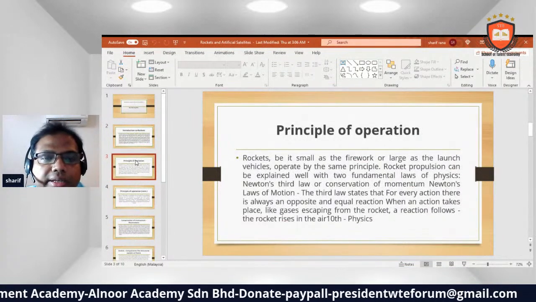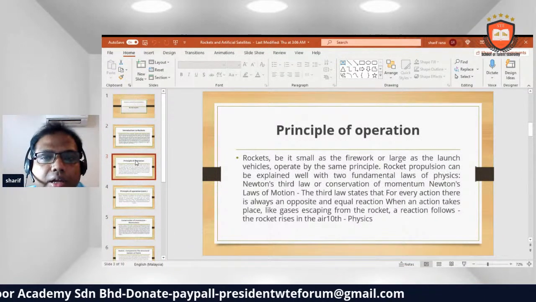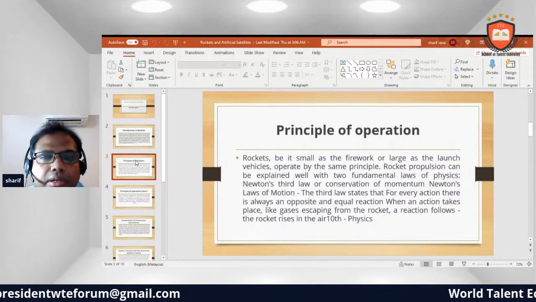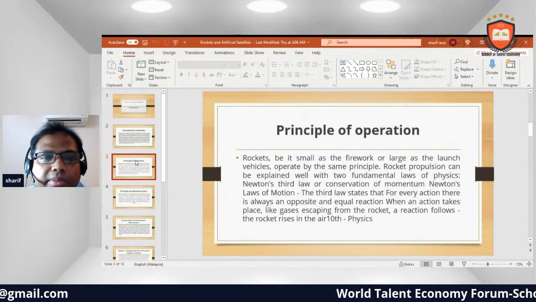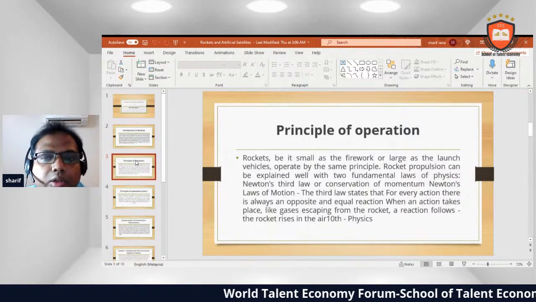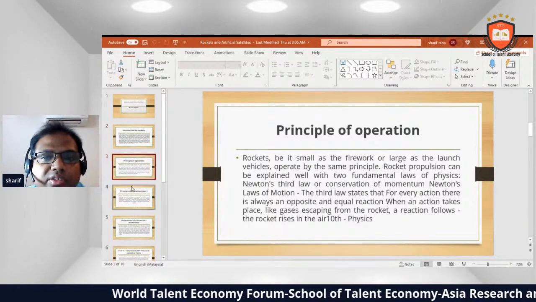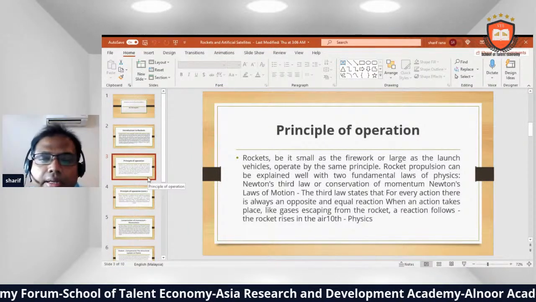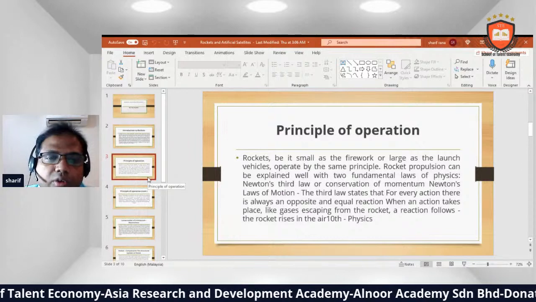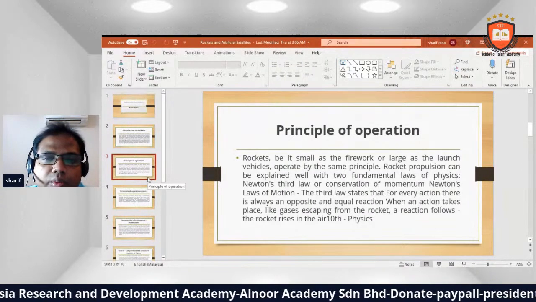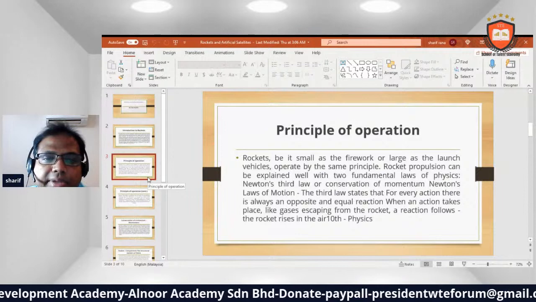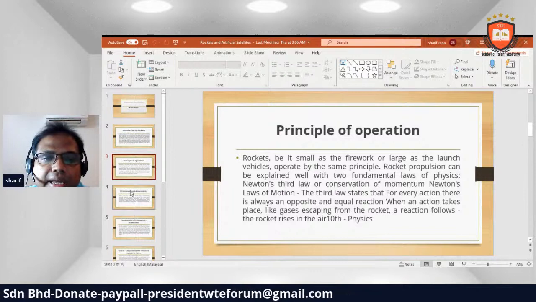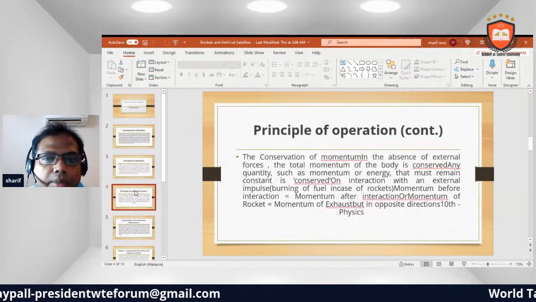Principle of operation. Rockets, be it small as a firework or large as the launch vehicles, operate by the same principle. Rocket propulsion can be explained well with two fundamental laws of physics: Newton's third law and conservation of momentum. Newton's law of motion: the third law states that for every action, there is always an opposite and equal reaction. When an action takes place, like gas escaping from the rocket, the rocket rises in the air. 10th Physics.